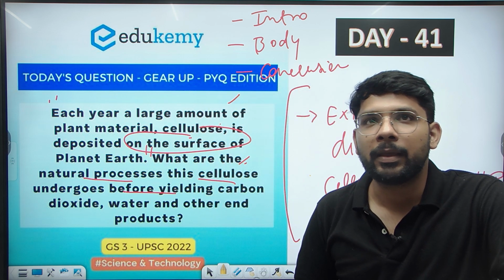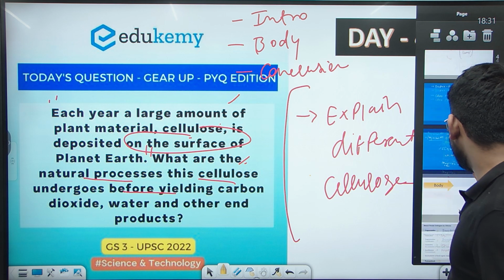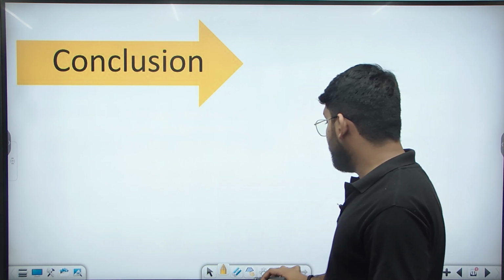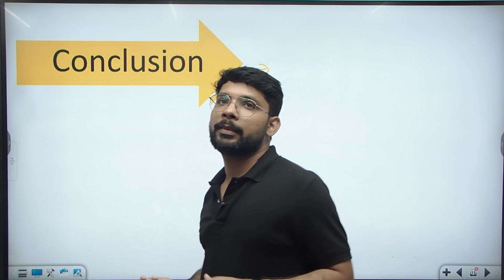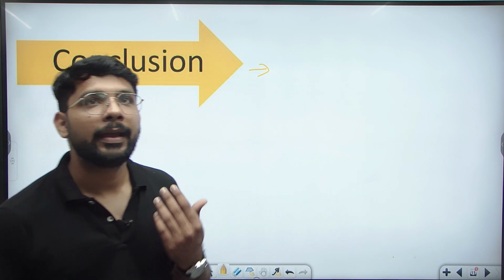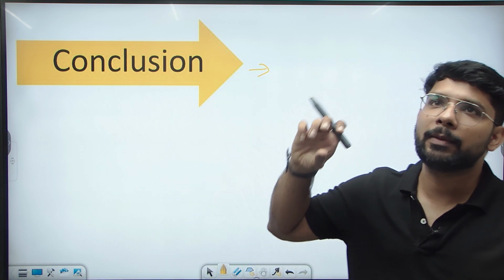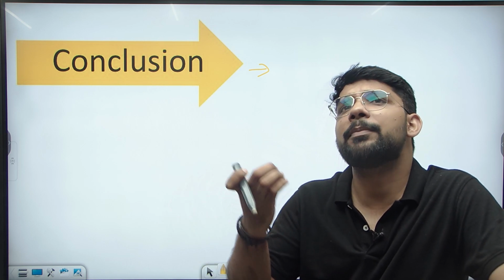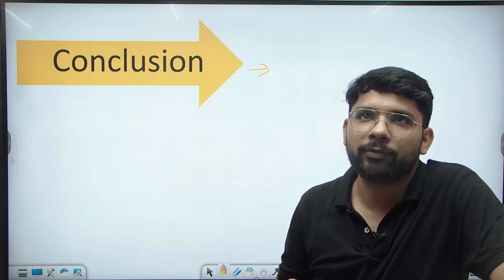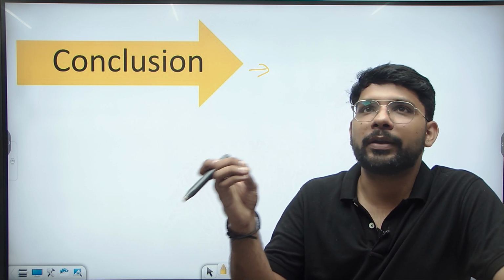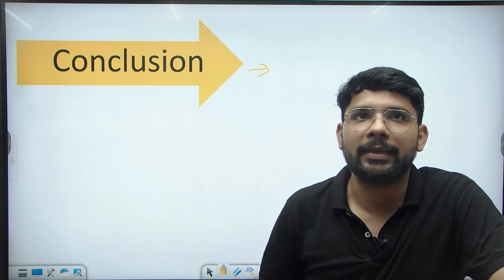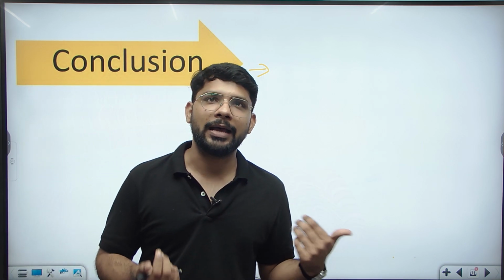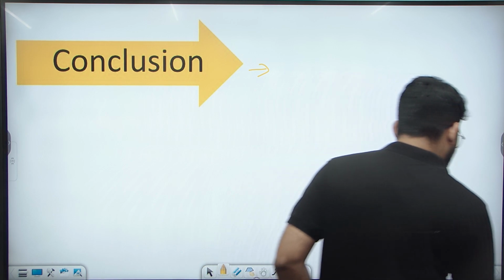In the conclusion part of the question, you will write about the cellulase, the mechanism. We will write that cellulose is the major part of the plant cell. It composes the cell wall, and it helps in degradation, and it can be degraded into multiple forms, in aerobic and anaerobic forms, and also in the presence of oxygen, and even a limited amount of oxygen, which release different kinds of products. In some forms it forms CO2 and H2O, in some forms it releases lactic acid. So by a simple or direct conclusion, you can conclude the answer here. So this is the complete idea about this question.